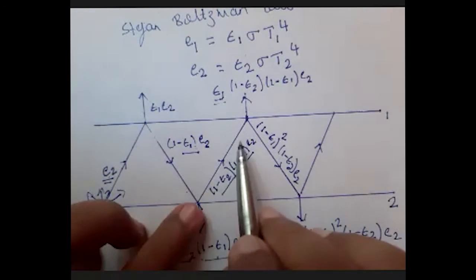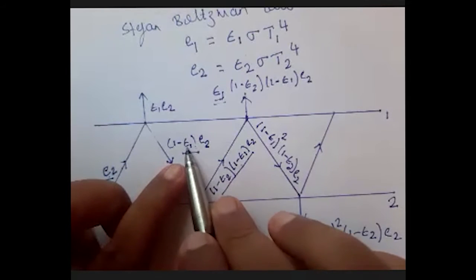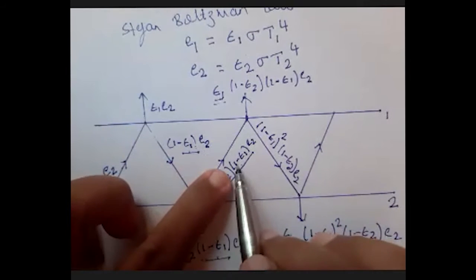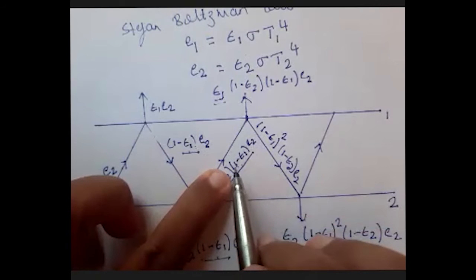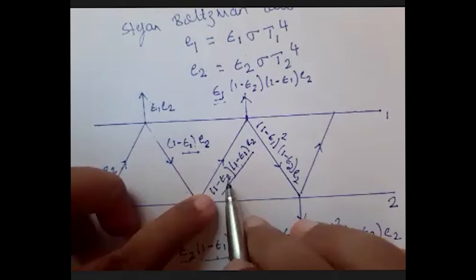And some part is reflected. What is out of total? That is 1 minus epsilon 1 into E2. What amount is reflected from the surface? It is 1 minus epsilon 2.